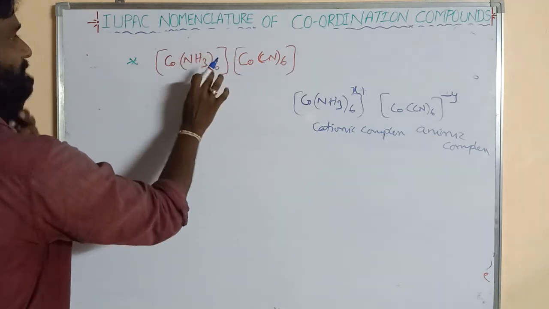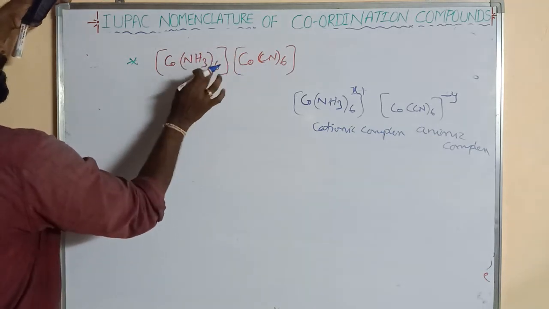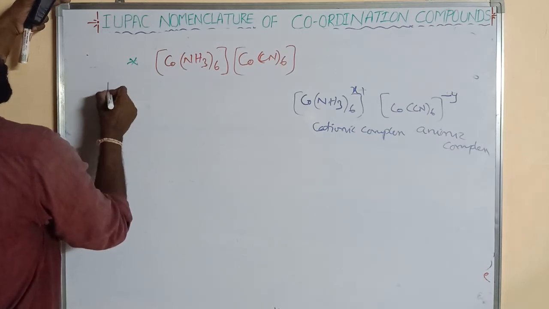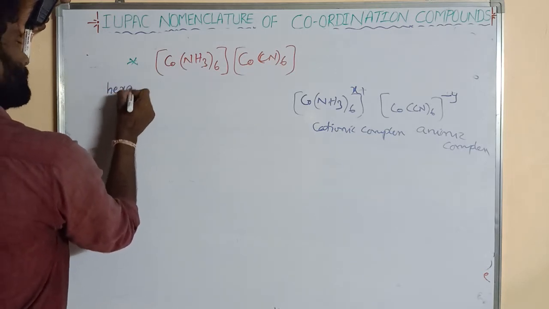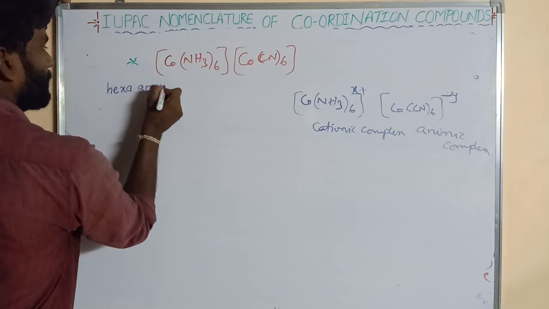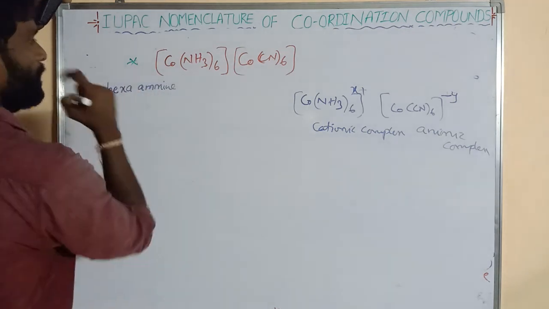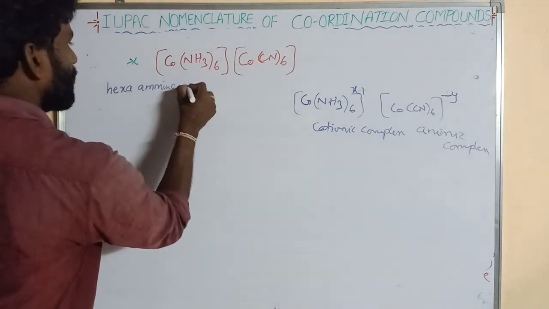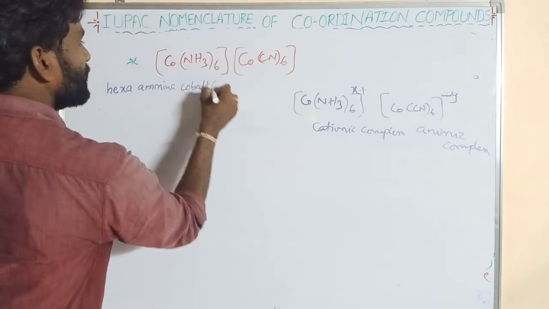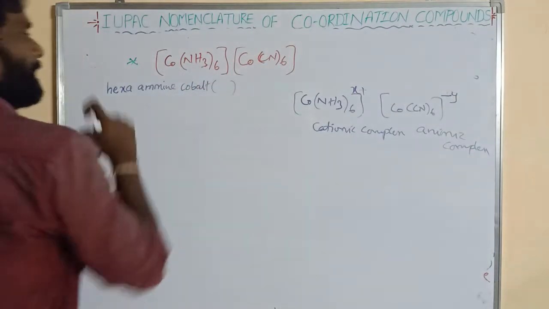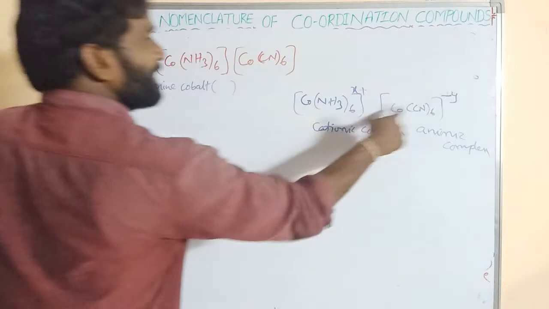First in the cationic complex, the name is given per ligand. How many amines? Hexaammine. And this is cobalt. So we can write its oxidation state. Next we can write this negative complex name.